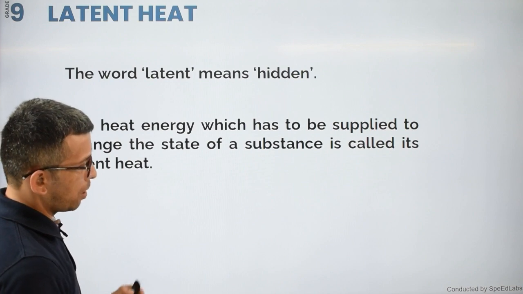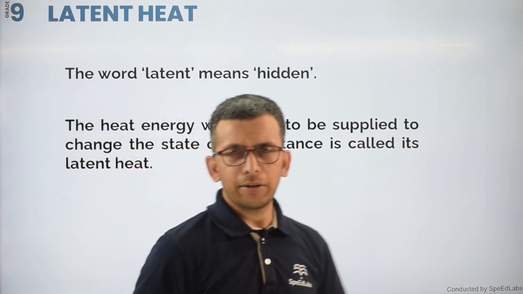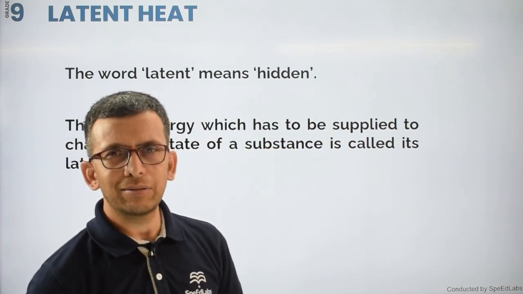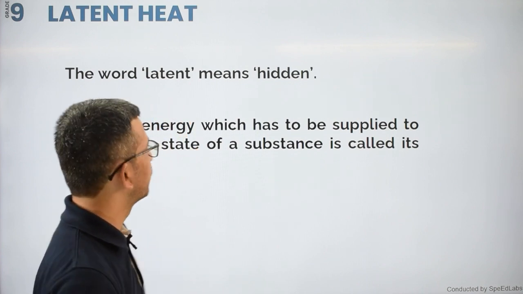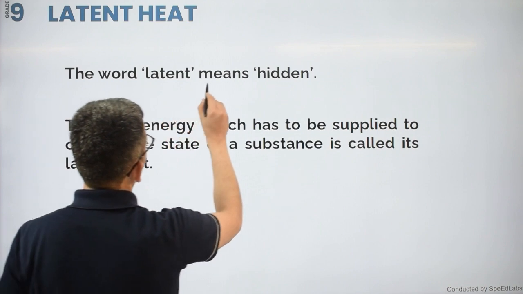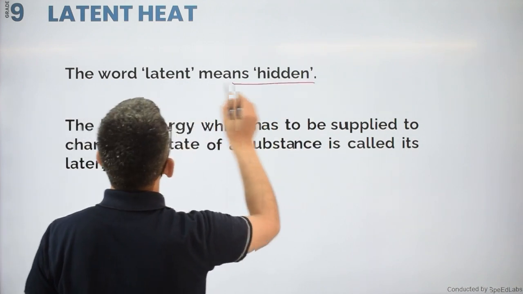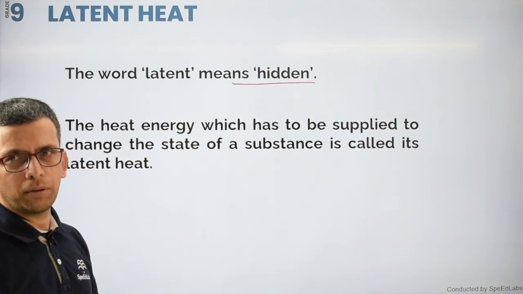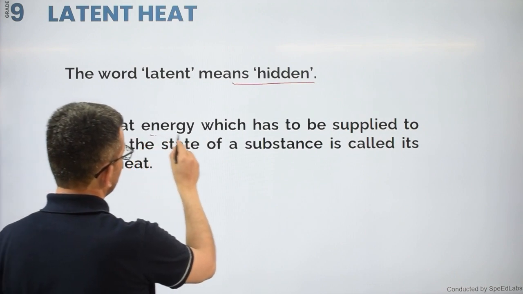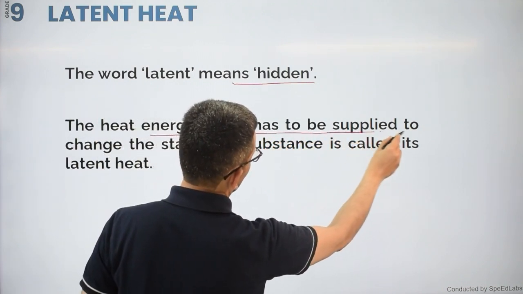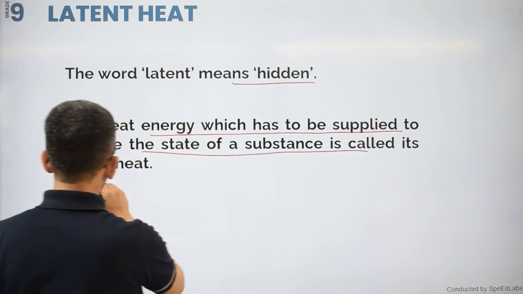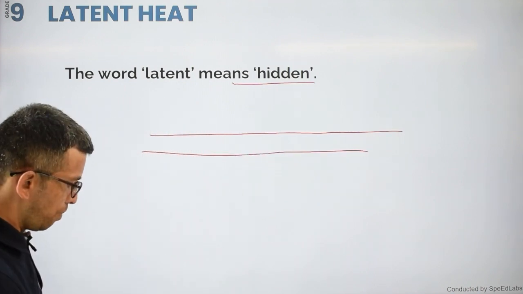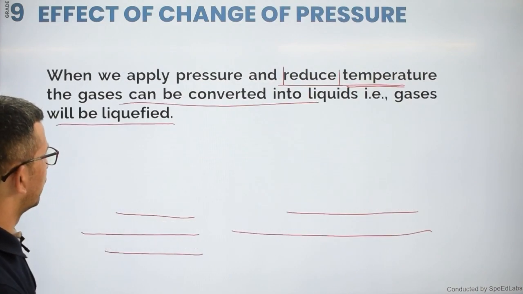Now we will talk about a very important term here, my dear student. The name of that term is latent heat. What is the meaning of latent heat? First try to understand. Latent means hidden. Heat means energy. So the heat energy that has to be supplied to change the state of a substance is called its latent heat. I hope, my dear student, this is clear to everyone.